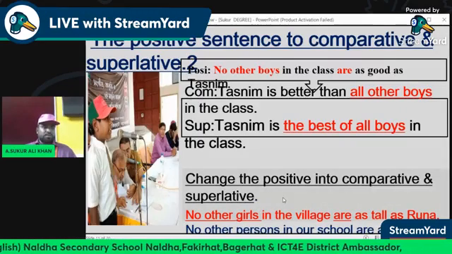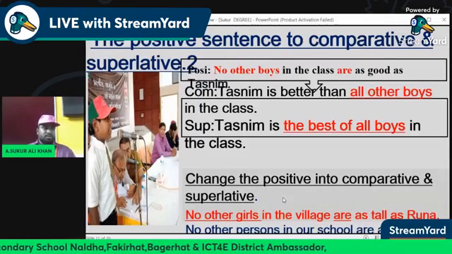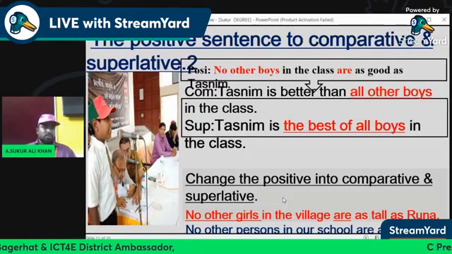Change the positive into comparative and superlative. No other girl in the class is as tall as Runa.